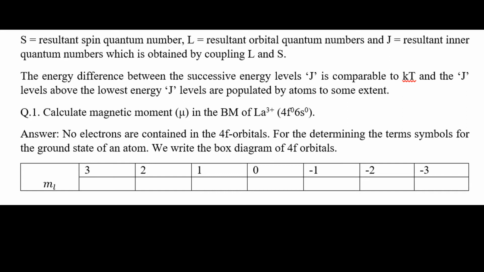The energy difference between the successive J levels is comparable to kT, and J levels above the lowest energy J level are populated by the atoms to some extent.